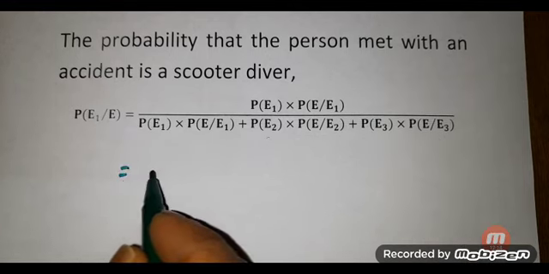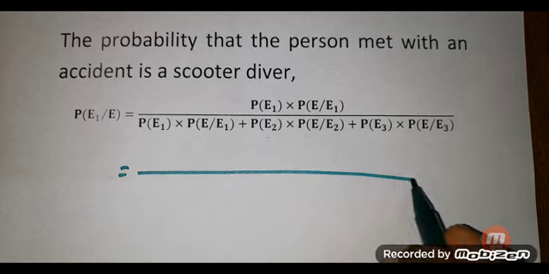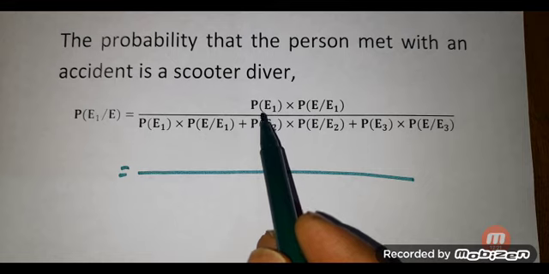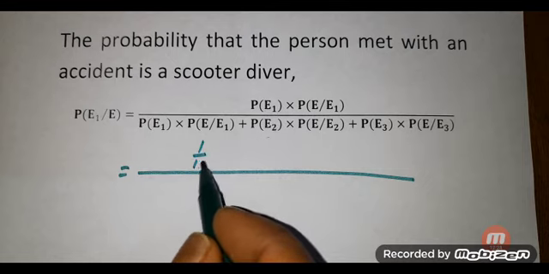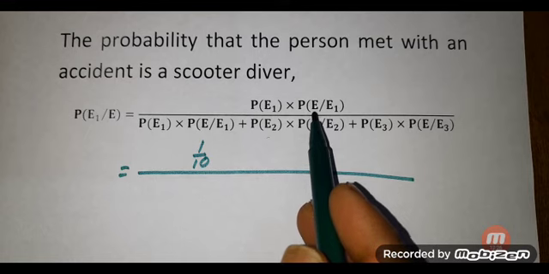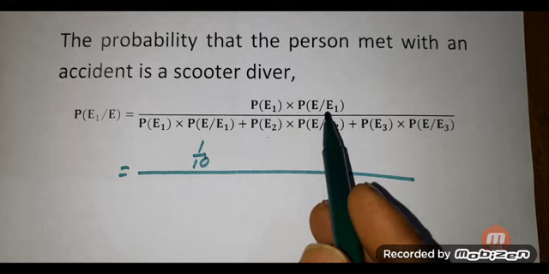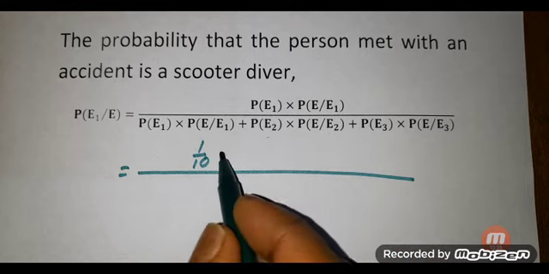and here we put the values of P of E1, that is 1 by 10, and P of E given that E1 is 1 by 6.